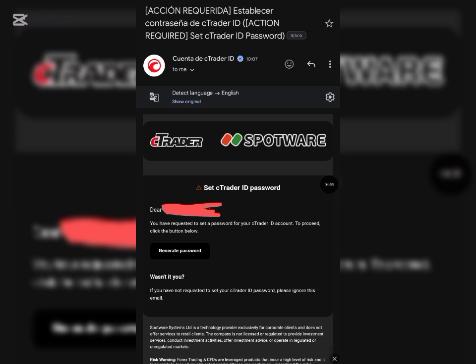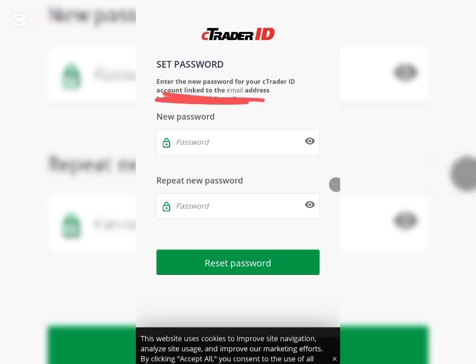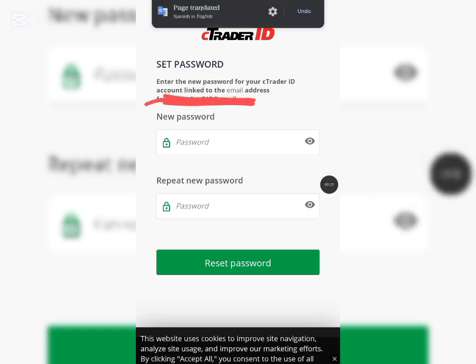So this is me after I clicked on reset password. I'm just going to click on this generate password right here. That's the link they sent to me, so I'm just going to click on it to reset my password. After clicking on the generate password, this is what I got. I'm just going to translate this page to English. Don't forget to do that. I've translated this page to English.